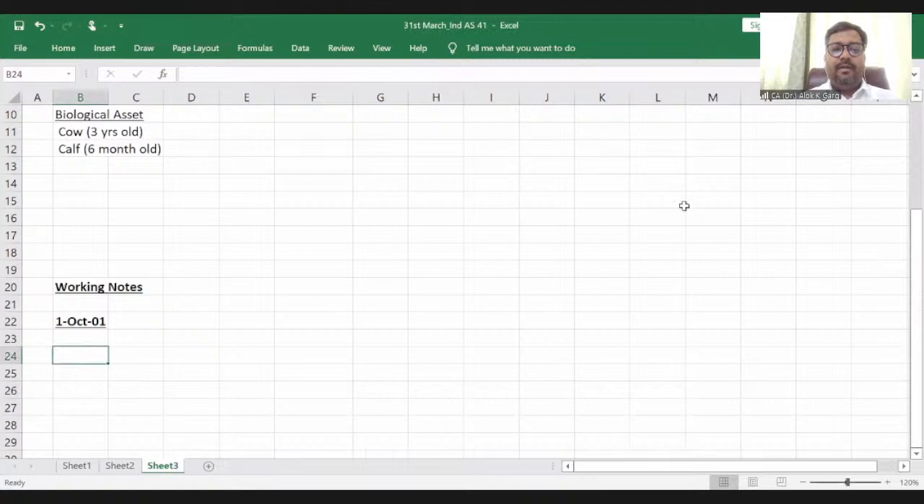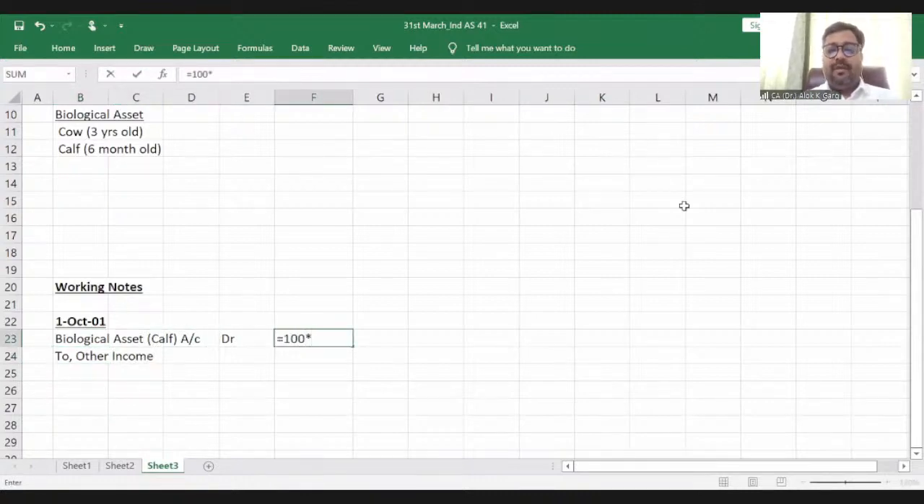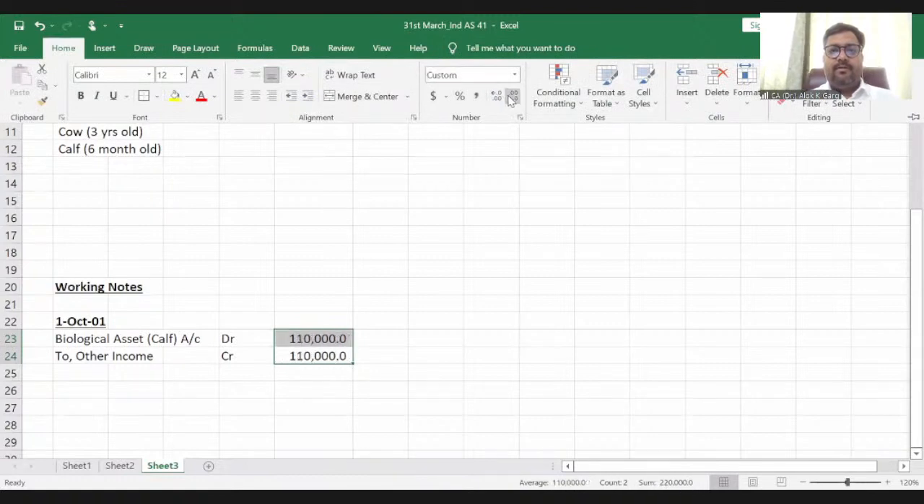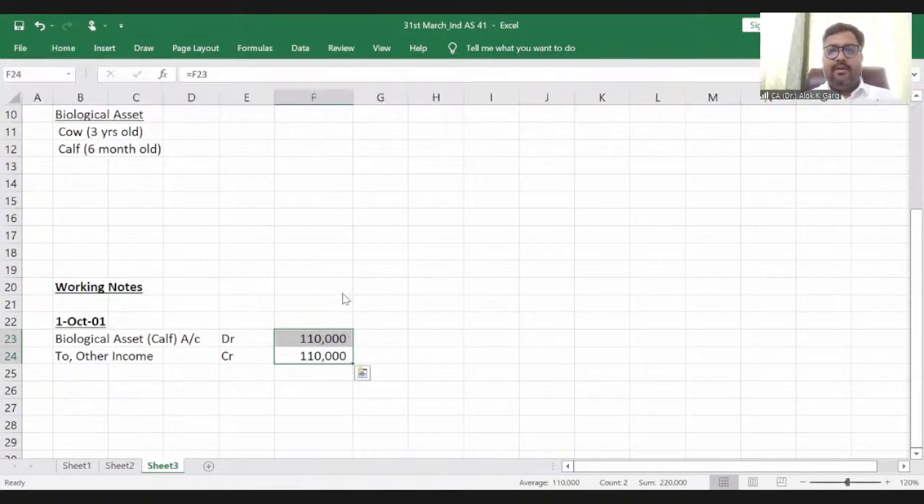So what was the accounting entry? The accounting entry is biological asset, calf account debit, to other income, because there is no cost, right? And how many calves have been born? 100 multiplied by the fair value less cost to sell, which is given in the question as 1100 rupees, that is 1,10,000. So other income will be credited as 1,10,000, right? I hope it is clear to everyone what this accounting entry is.